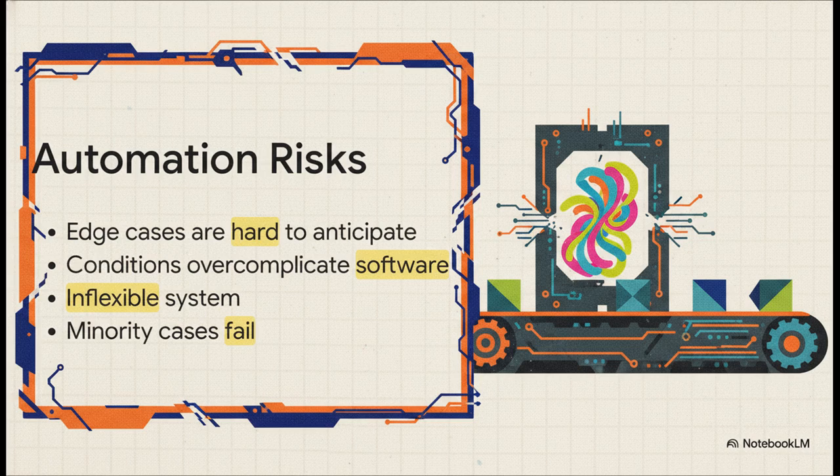Anticipating every possible weird edge case in a contract is literally impossible. If you try to code for every single contingency, the software just becomes a tangled, overly complicated mess. But if you blindly automate without those conditions, you risk building a dehumanizing, completely inflexible system. Strict algorithmic governance almost always fails minorities or anyone with a unique borderline case.